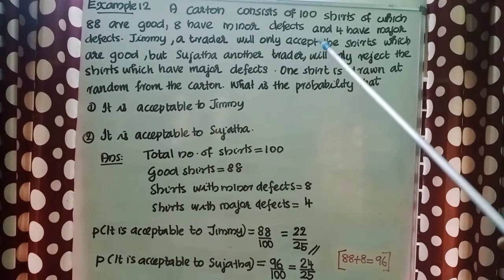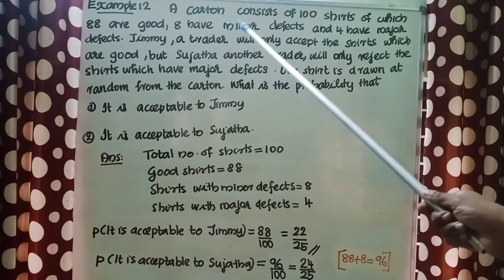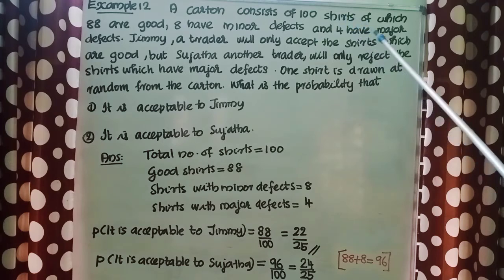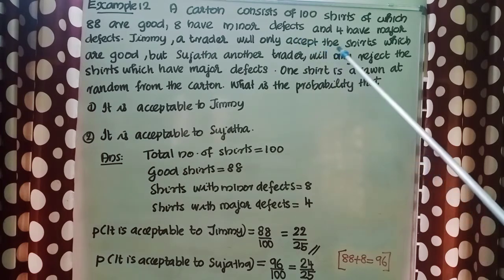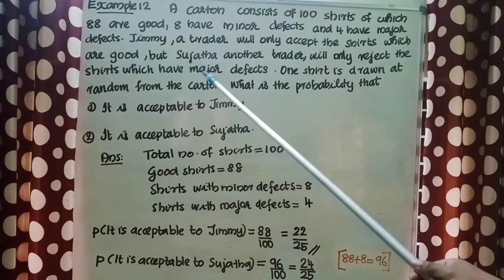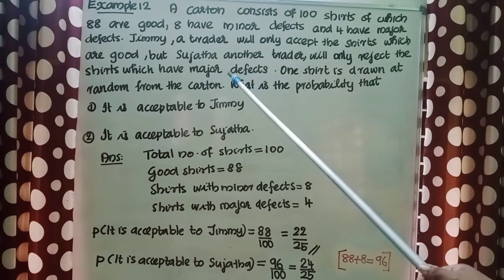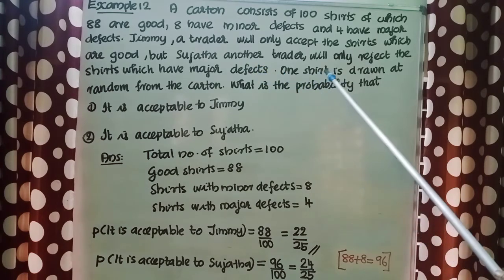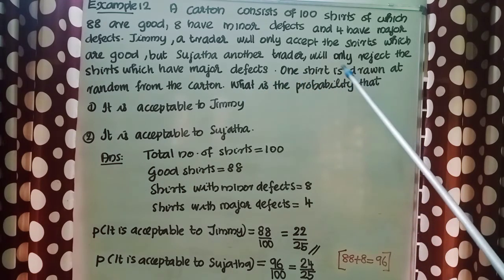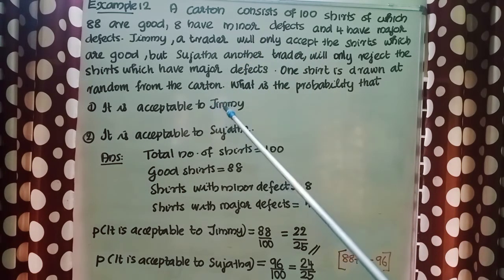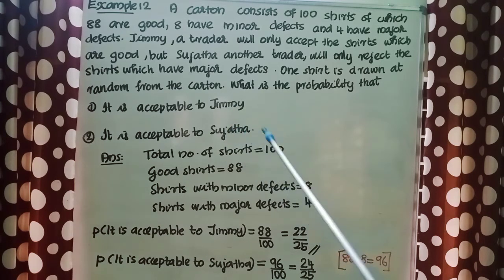A carton consists of 100 shirts, of which 88 are good, 8 have minor defects and 4 have major defects. Jimmy, a trader, will only accept the shirts which are good, but Sujata, another trader, will only reject the shirts which have major defects. One shirt is drawn at random from the carton. What is the probability that? First question, it is acceptable to Jimmy. Second question, it is acceptable to Sujata.